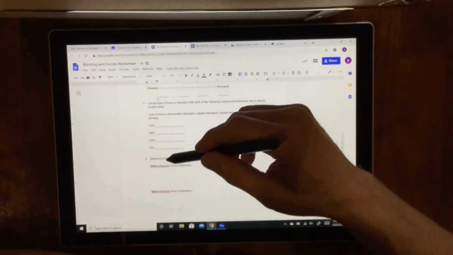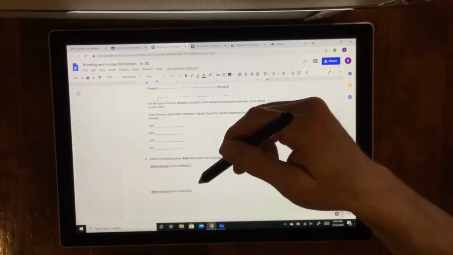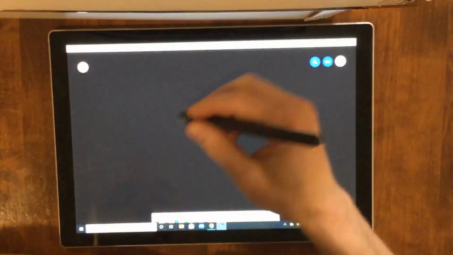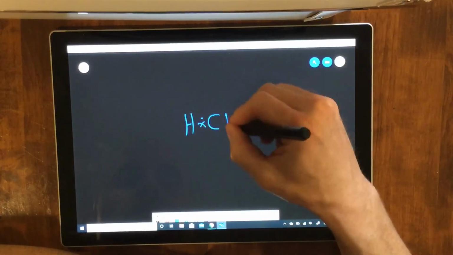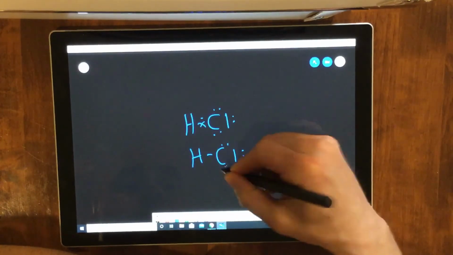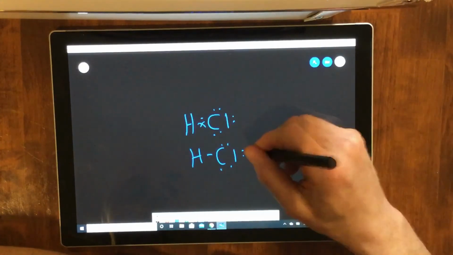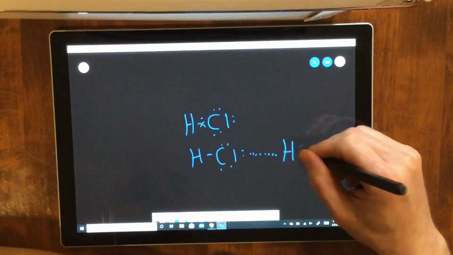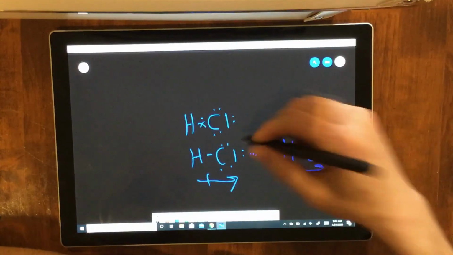Define and circle which. All right, intra is stronger. It's not even close. Intra is a bond, and then inter is a force. And just really quick, I will use HCl as an example here. When you have a dot H, dot Cl structure, you do that dot structure and you get that single covalent bond right there. That's intramolecular.